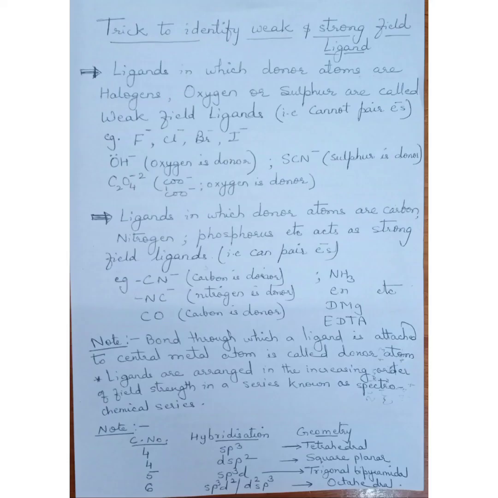Here are some tricks to identify weak and strong field ligands. Ligands in which the donor atoms are halogen, oxygen or sulfur are called weak field ligands. They do not induce pairing, whereas ligands in which the donor atoms are carbon, nitrogen, phosphorus, etc. are strong field ligands and they induce pairing of electrons.